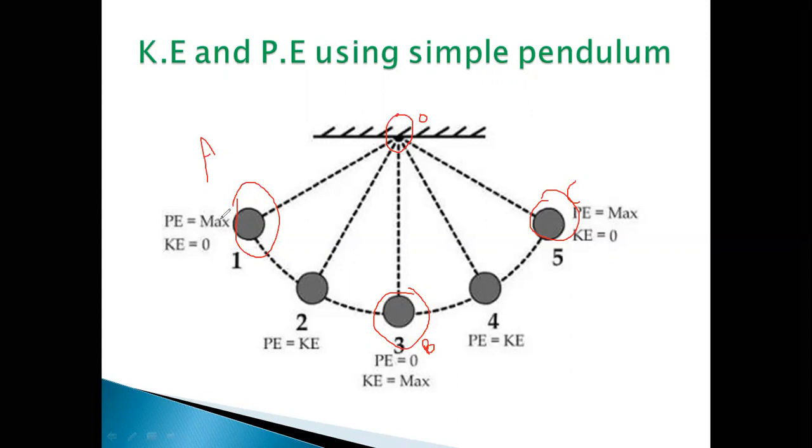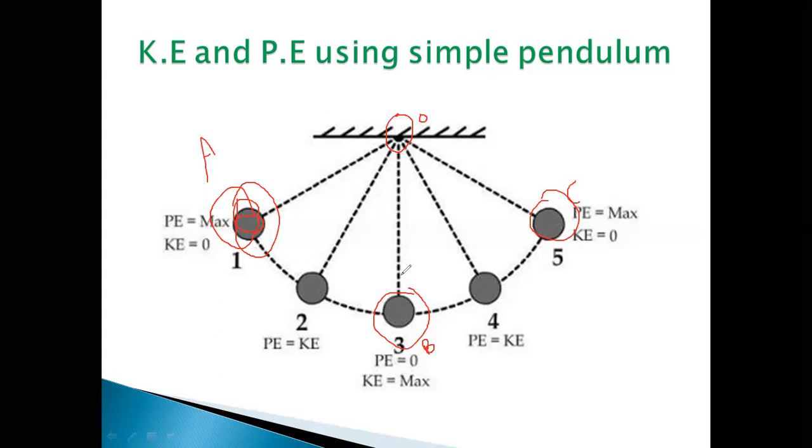So let's study the energy possessed in different positions. At position A, the potential energy will be maximum and the kinetic energy will be zero.